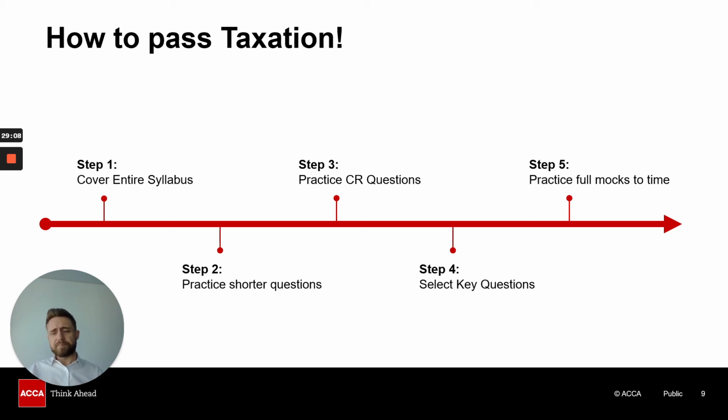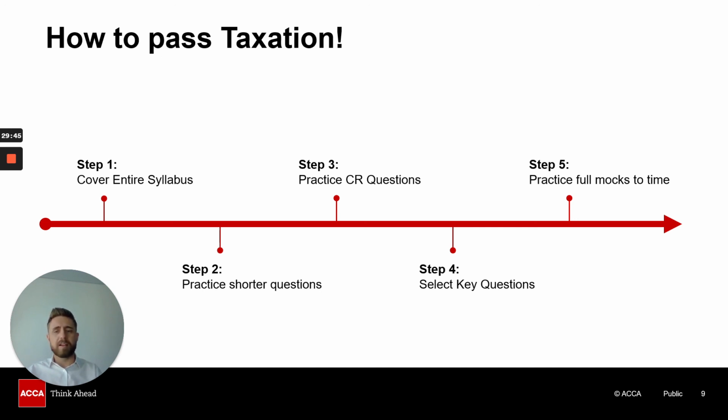Now, step 1, it's saying here, cover the entire syllabus. I constantly say to students from day 1 of a course, taxation is not one of those papers that you can leave until nearer the time of the exam, because there is not going to be enough time to learn all of the knowledge and the content. Taxation, there is lots of content, and the sooner you start learning the rules, the easier it will be, and you will not have to cram it all in at the end. And it obviously, again, makes your life easier. So step 1 would be to firstly cover the entire syllabus as early as possible.